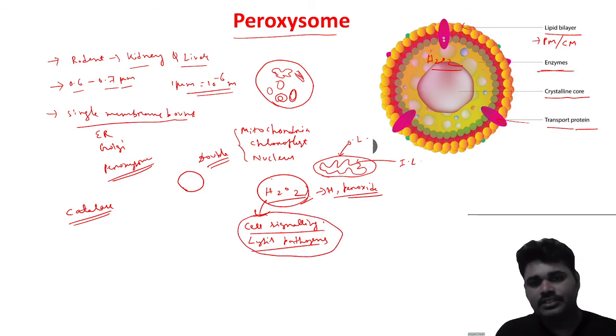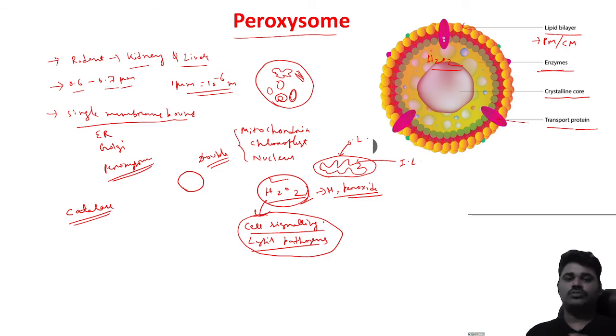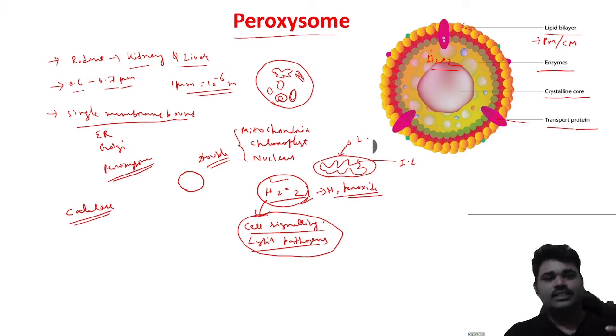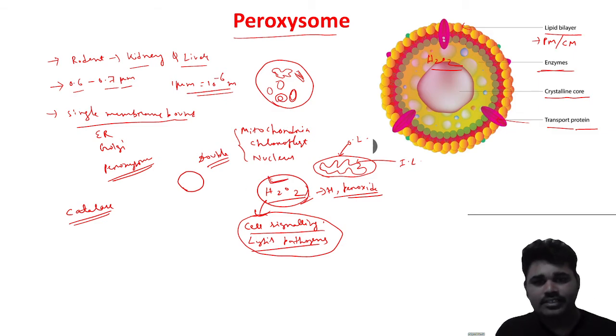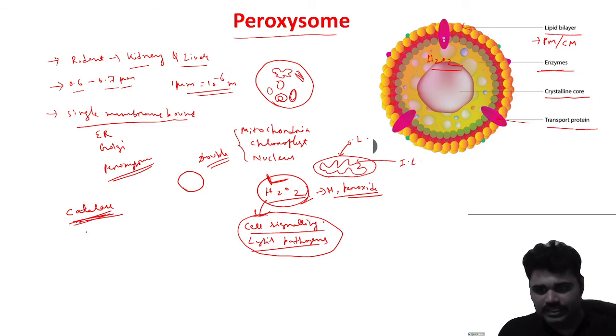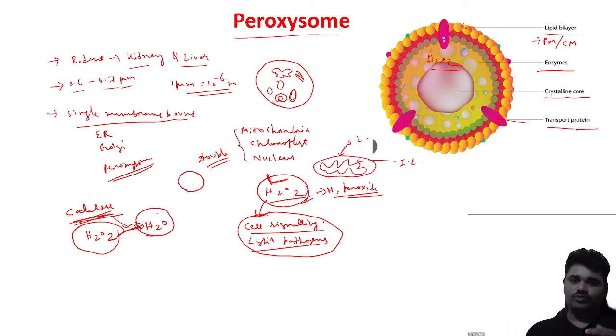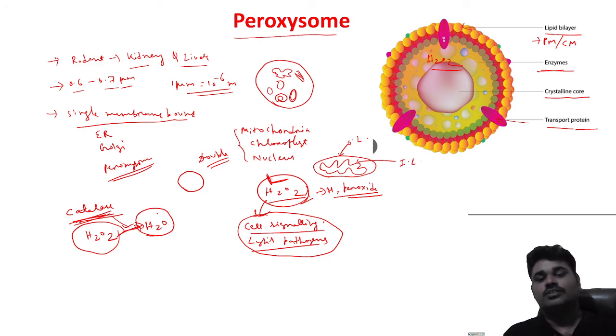But one demerit point is that hydrogen peroxide is toxic to the cell. Because hydrogen peroxide is always generating inside the peroxisome, to maintain it, the catalase enzyme is present. What is the function of catalase? Catalase converts hydrogen peroxide into the water molecule. Hydrogen peroxide is toxic, but water is neutral and the best thing for the cell. That's why catalase is present to maintain the hydrogen peroxide.